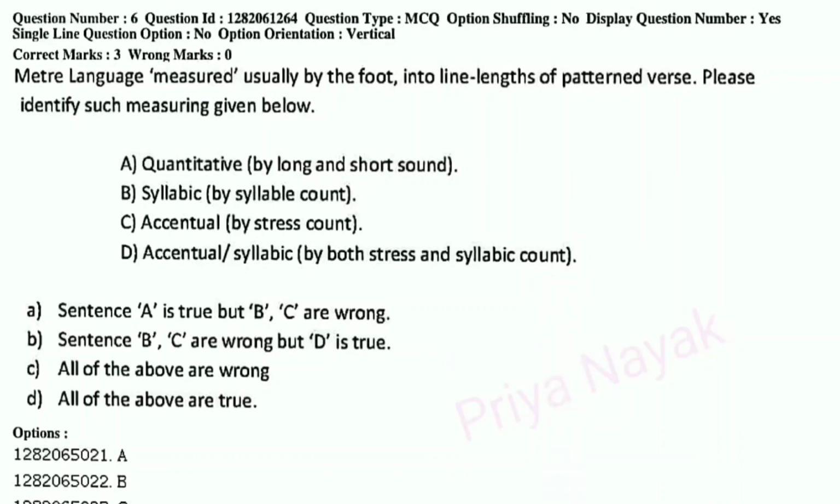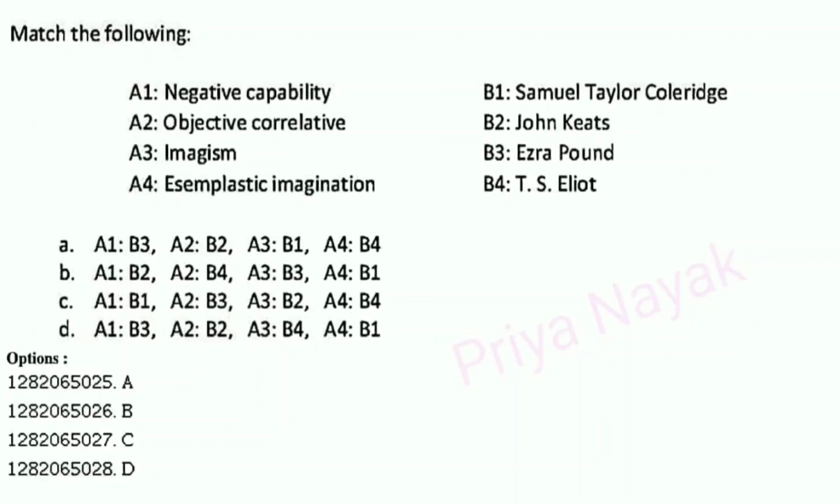Then question number 7. Here we have got 2 tables and there is a relation between the names of the table 1 to the table 2. Like negative capability, it's a term which was first used by John Keats. Then objective correlative, it's a term popularized by T.S. Eliot in his essay on Hamlet and his problems. Then imagism is a term coined by Ezra Pound in 1912, and esemplastic imagination was first used by S.T. Coleridge. So our answer is option number B.